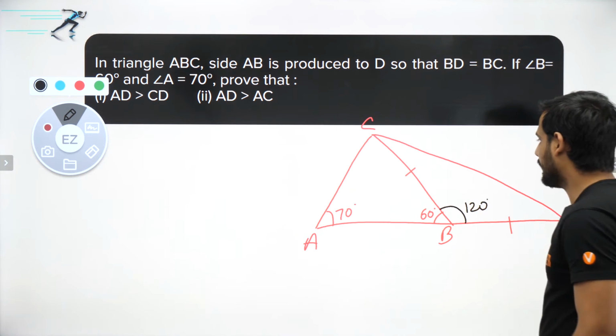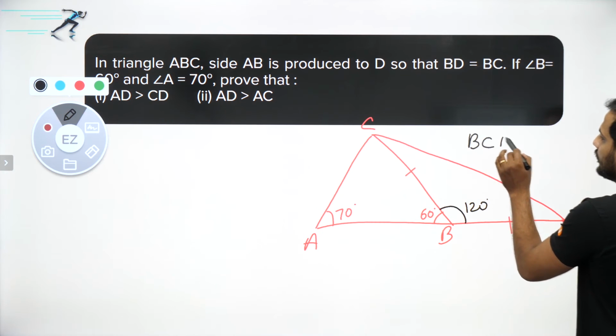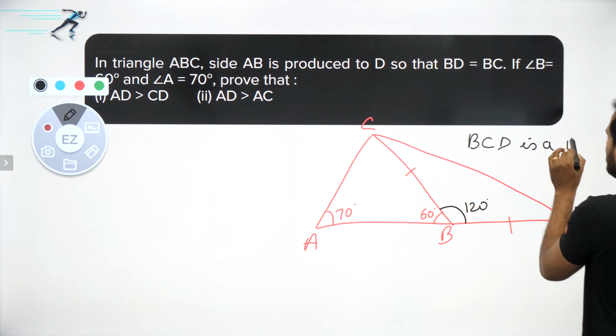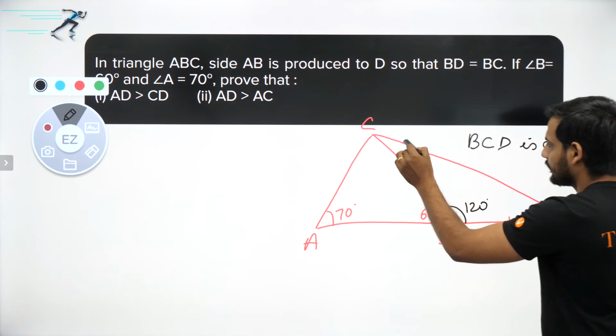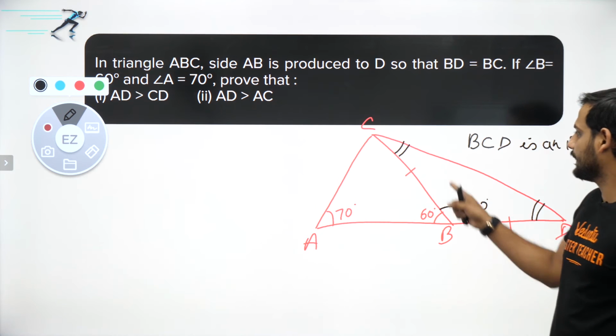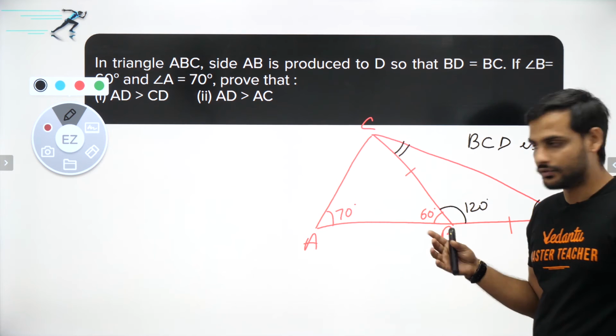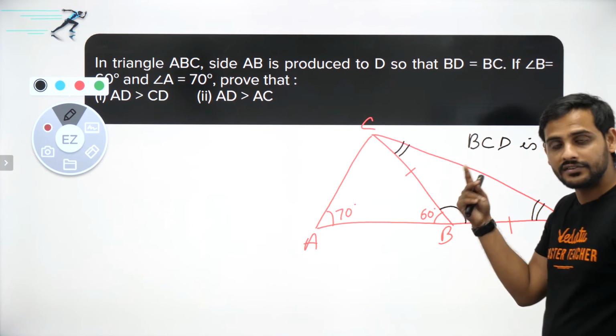120 degree. And now as BCD is an isosceles triangle, I can say this angle should be equal to this angle, right? So 120 plus x plus x is equal to 180. So you'll be getting 2x is equal to 60.